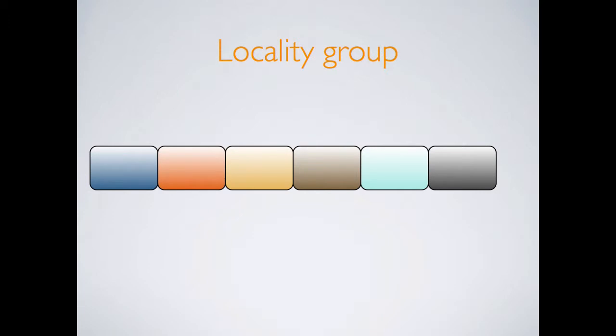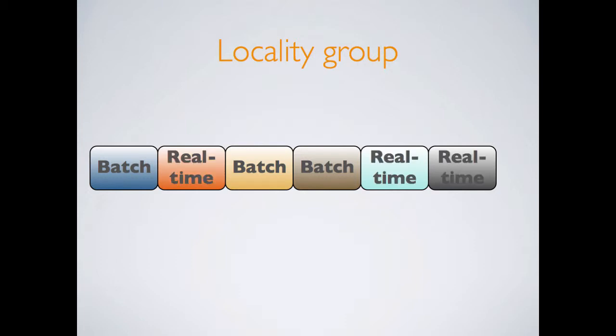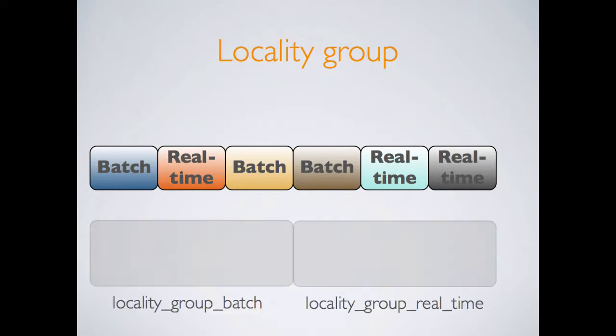So let's say you had a bunch of column families in your application, maybe some of them you use more for batch processing, and some of them you use more for real-time processing. You might find that those column families that you're using for batch processing, you want those to just be on disk and compressed, whereas the ones you're using for real-time processing, you might want to have cached in memory.